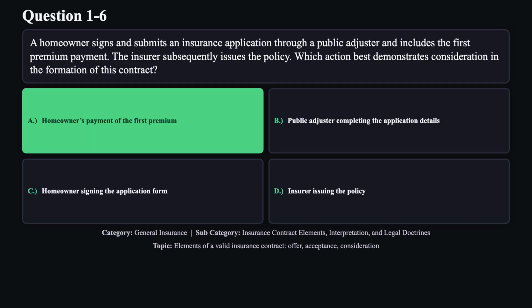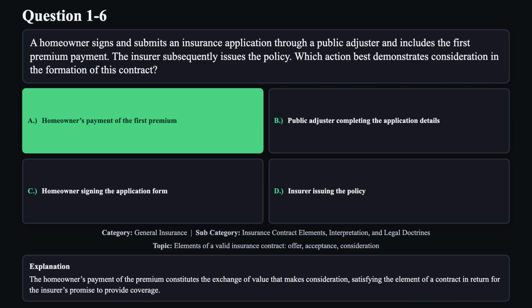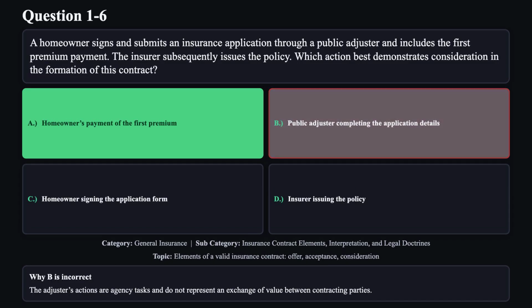The correct answer is A. The homeowner's payment of the premium constitutes the exchange of value that makes consideration, satisfying the element of a contract in return for the insurer's promise to provide coverage. Reason B is not correct. The adjuster's actions are agency tasks and do not represent an exchange of value between contracting parties.